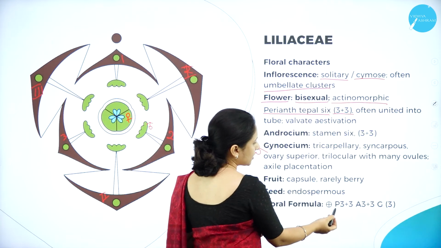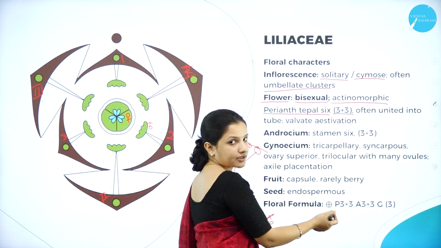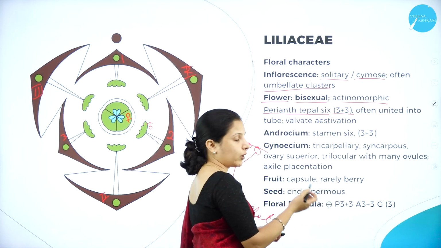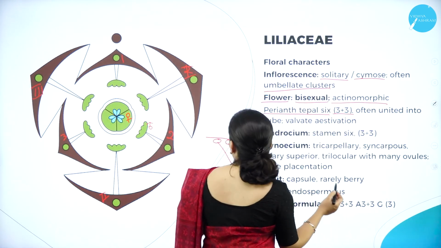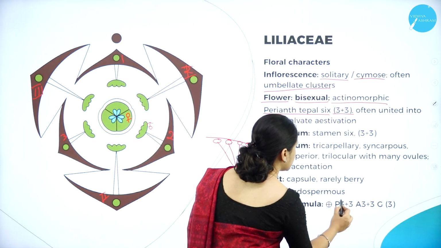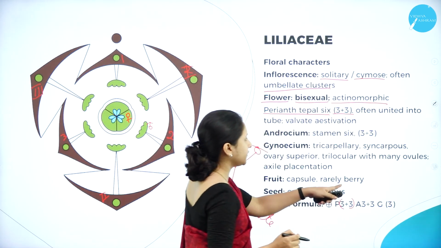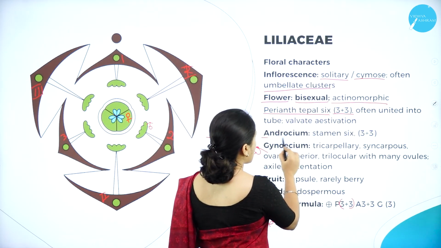So what is the tepal? Tepal is also represented by perianth. Perianth and tepal are one and the same. So P is 3 plus 3 and it is fused. They are fused, so a bracket should be drawn. Next, coming to the androecium.